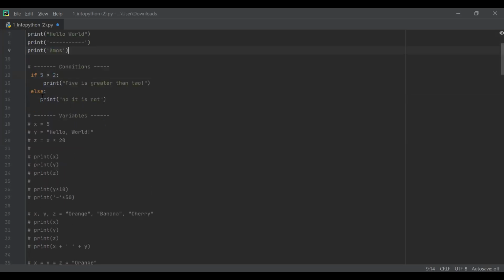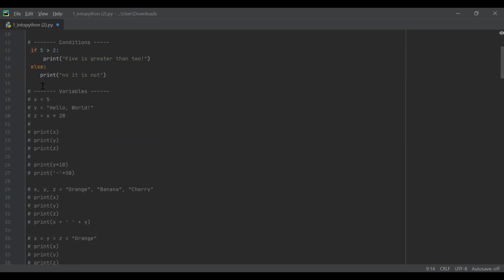It will go to the statement, and then it will see if 5 is greater than 2. If it is, it will go to the statement down below, which tells us to print 5 is greater than 2. But if it isn't true, if 5 isn't bigger than 2, it will print no, it is not. So in our example here, 5 is greater than 2, so it will go to our statement down here, and it will print 5 is greater than 2.